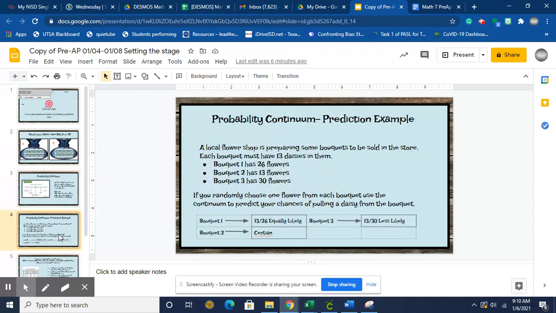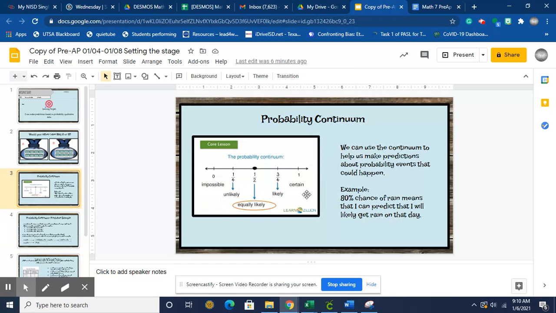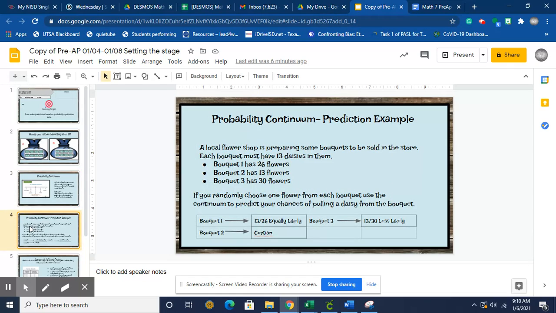So that's an example of what you are going to be asked to do. A local flower shop is preparing some bouquets to be sold in the store. Each bouquet must have 13 daisies in them, meaning that when they make a flower bouquet, they are required to put 13 daisies in them. So bouquet 1 has 26, bouquet 2 has 13, bouquet 3 has 30. If I'm going to randomly choose one flower from each bouquet, we're going to use this continuum to describe and predict the probability of it happening.